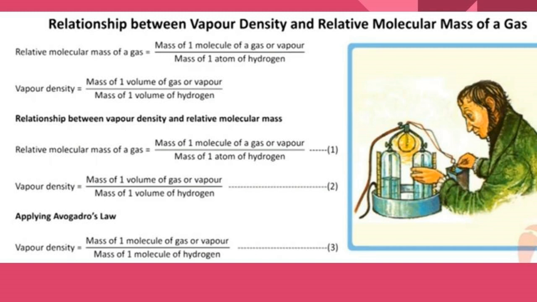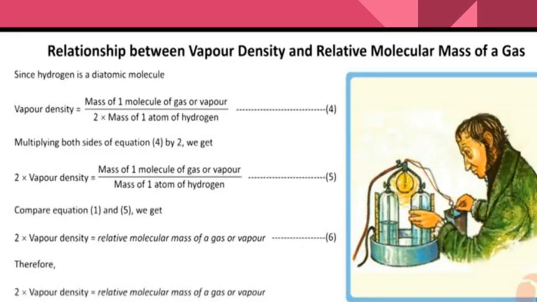So vapor density is the mass of one molecule of gas or vapor to the mass of one molecule of hydrogen. Mark it as the third equation. Since hydrogen is a diatomic molecule, it is 2 into the mass of one atom of hydrogen. Mark it as the fourth equation.